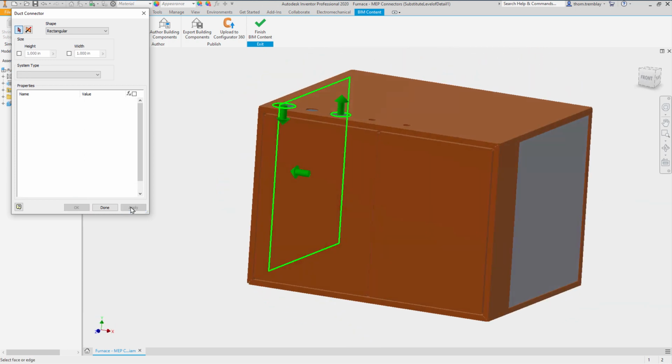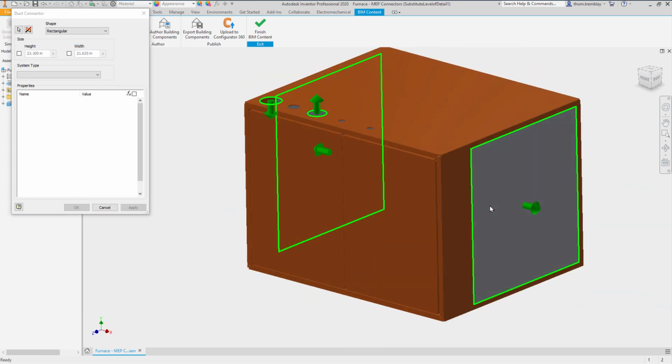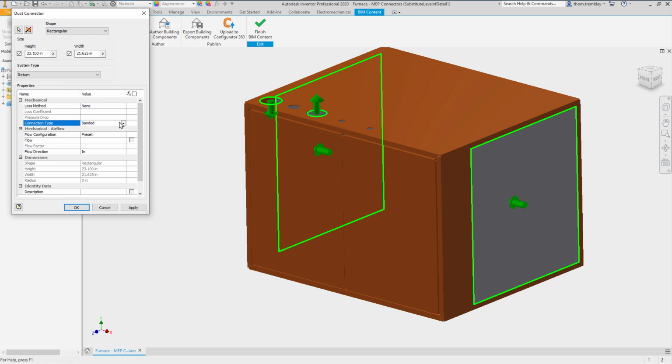On the opposite end, we'll place another rectangular duct, again using the size. This time the system type will be a return, again flanged. We'll make sure the direction is set to in and set up a description.